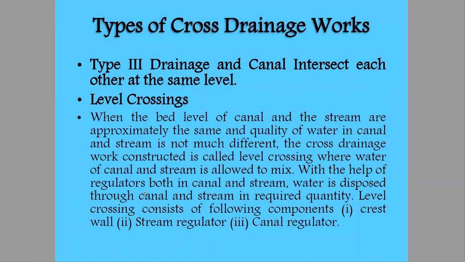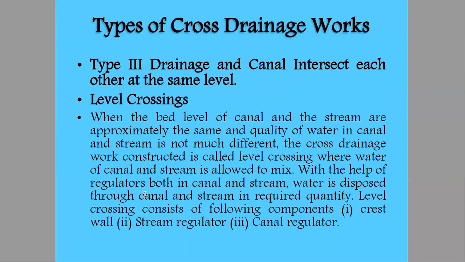Now, till now we have studied two situations. In the first case, the canal bed is above the highest flood level of the natural drainage system, which leads to a hydraulic structure called an aqueduct. The second situation is when the canal bed level is below the highest flood level of the natural drainage system, but still the drainage system is below the canal system.